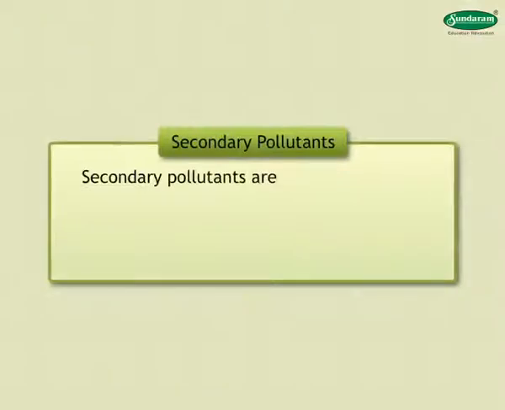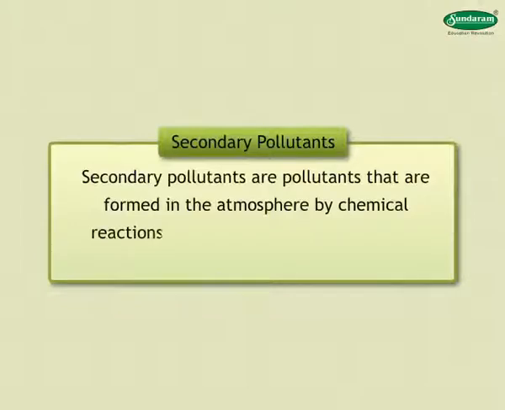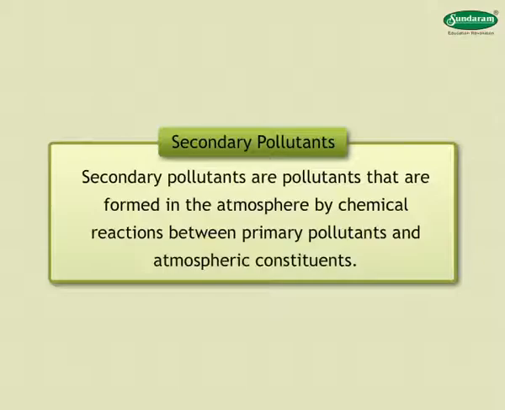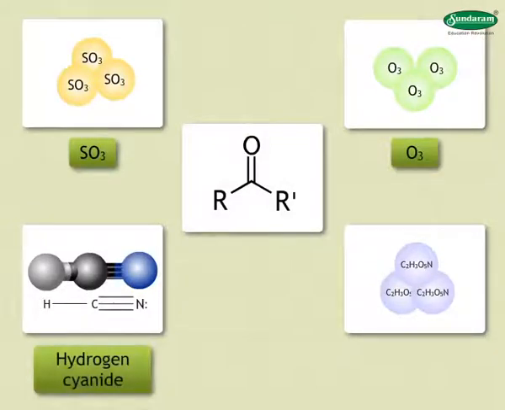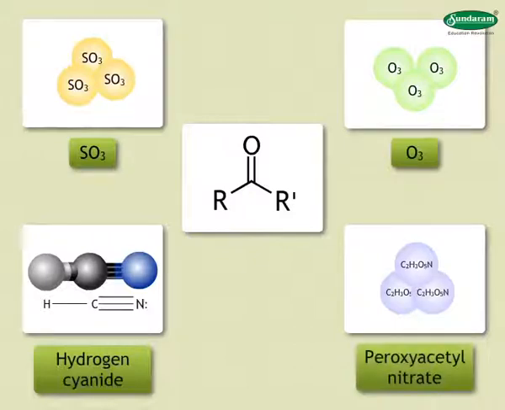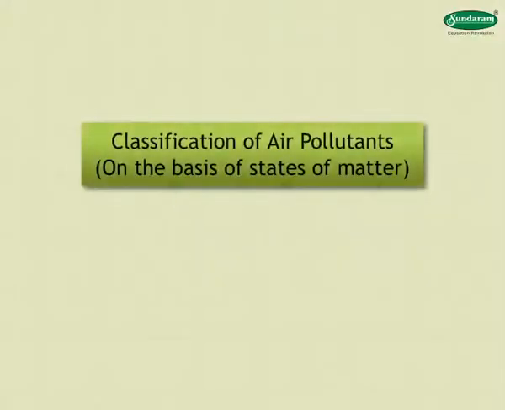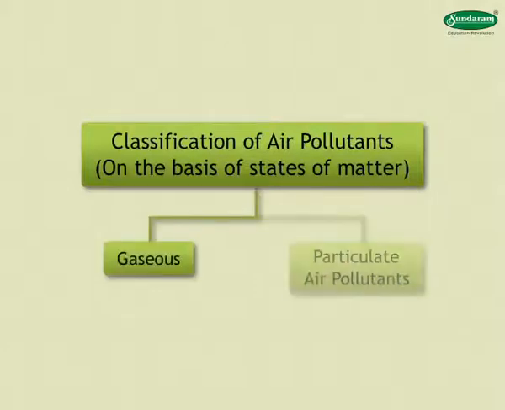Secondary pollutants are pollutants that are formed in the atmosphere by chemical reactions between primary pollutants and atmospheric constituents. Examples of secondary pollutants are SO3, O3, hydrogen cyanide, peroxyacetyl nitrate, ketones, etc. On the basis of states of matter, air pollutants can be classified as gaseous or particulate